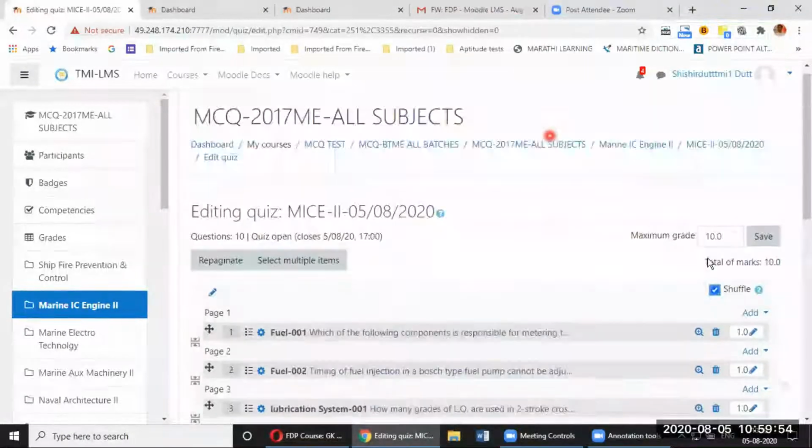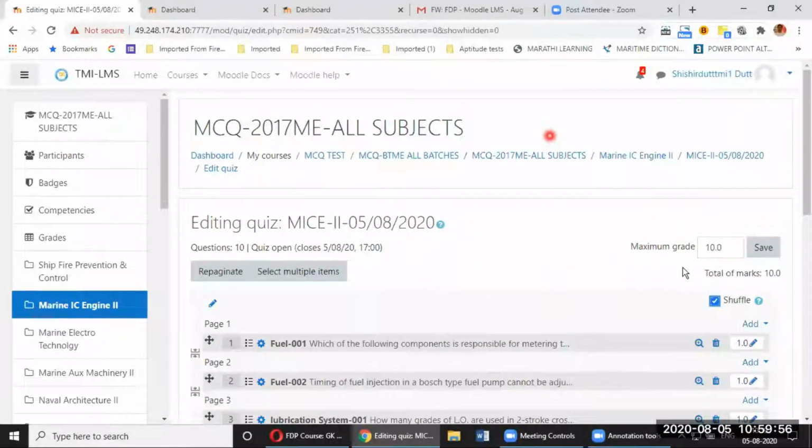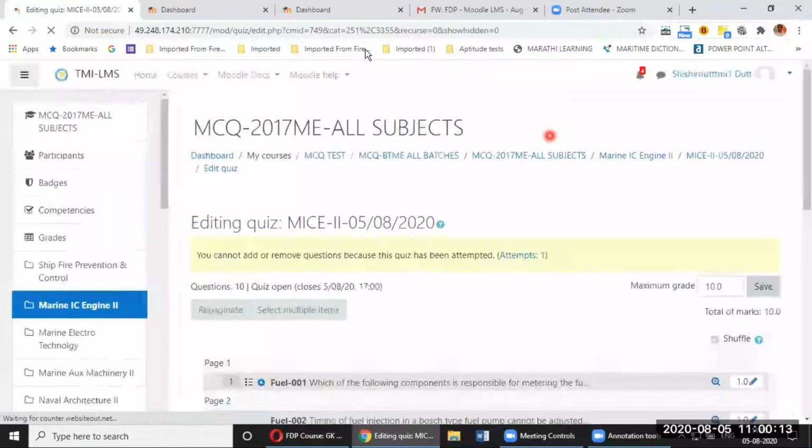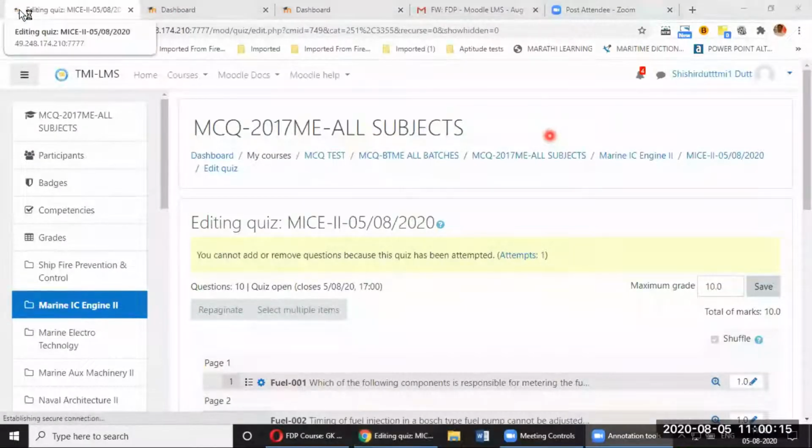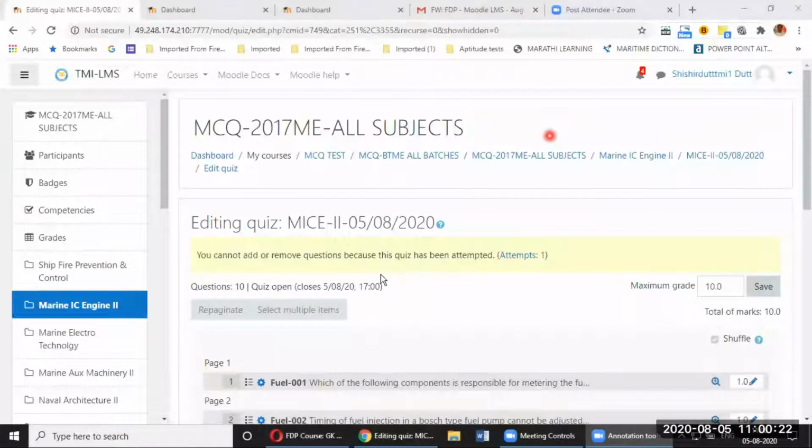Okay, so now it has been created. Right now, please remember that you have to click on save on the right hand side. The maximum grades are mentioned over here, which are 10. So if you have 15 questions, you can change the maximum grade to 15 also. Please click on save, otherwise it won't be saved. So let us save it. And when you're saving it, please see that Moodle here, on the left hand side, this circle keeps on rotating. Now it's up. So my quiz is already created and it is there with the questions.